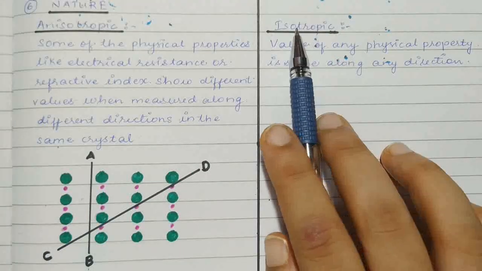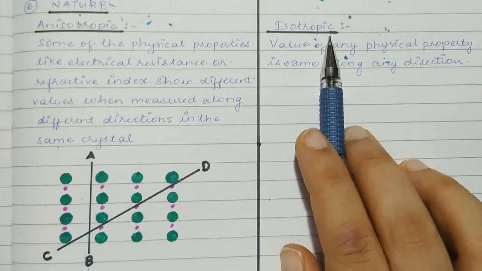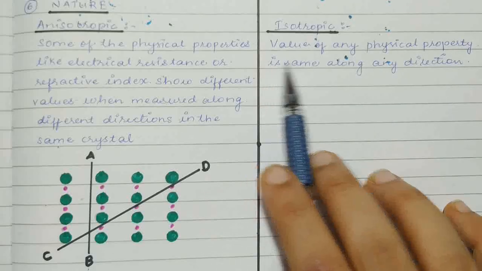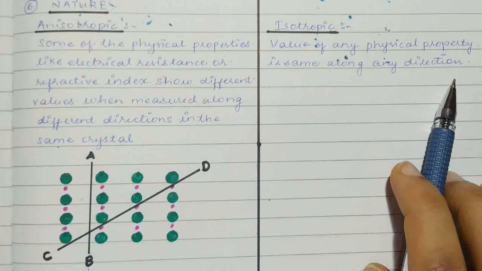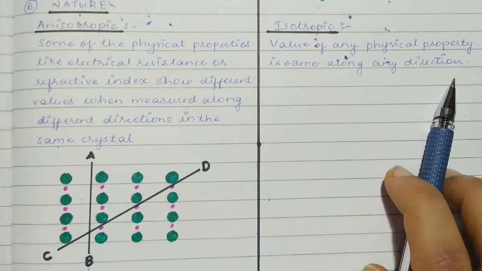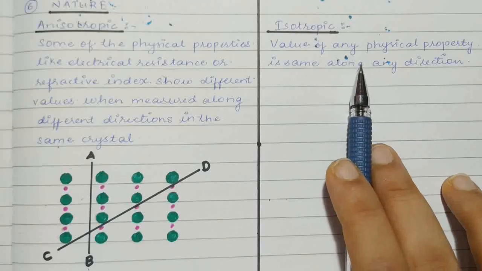And isotropic means this is shown by amorphous solids. The value of any physical property is same along any direction. Why is it same? You might say it is haphazardly arranged and how come this is slightly contradicting our earlier statements. But why do they exhibit isotropic behavior?